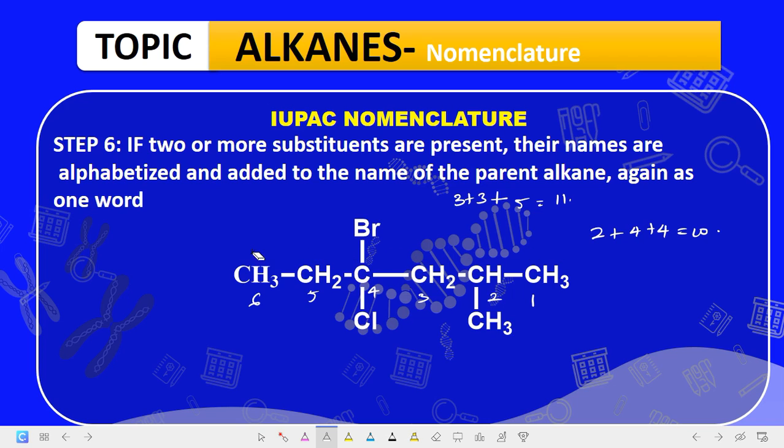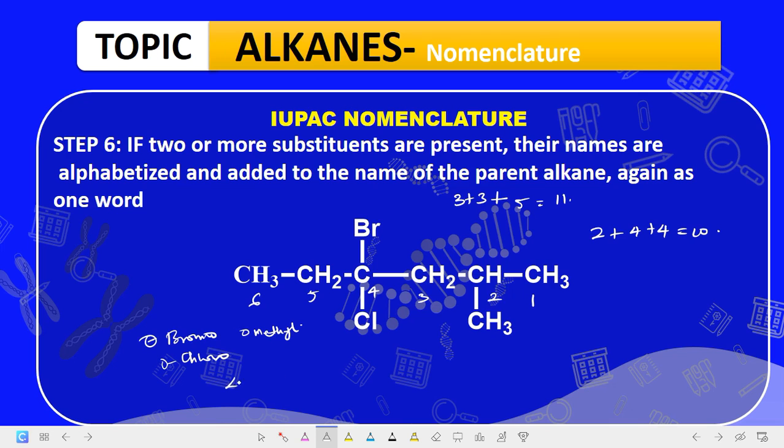So at what position do we have the substituent? Positions 2 and 4 rather. And we have the bromo group, which is bromine for bromo, and then we have the chloro group, which is chlorine for chloro. Are we getting it now? Then we have the methyl group. We have 3 substituents. Now which of them are we going to name in alphabetical order? Bromo comes first before chloro, and then methyl.